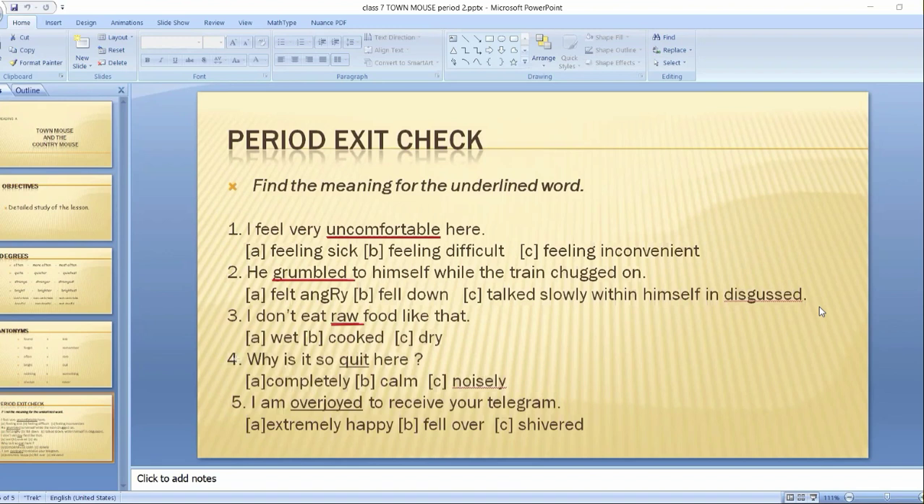Why is it so quiet here? The underlined word is quiet. Option A, completely. Option B, calm. Option C, noisily. Fifth one: I am overjoyed to receive your telegram. Here, overjoyed means extremely happy. Options: fell over, shivered.